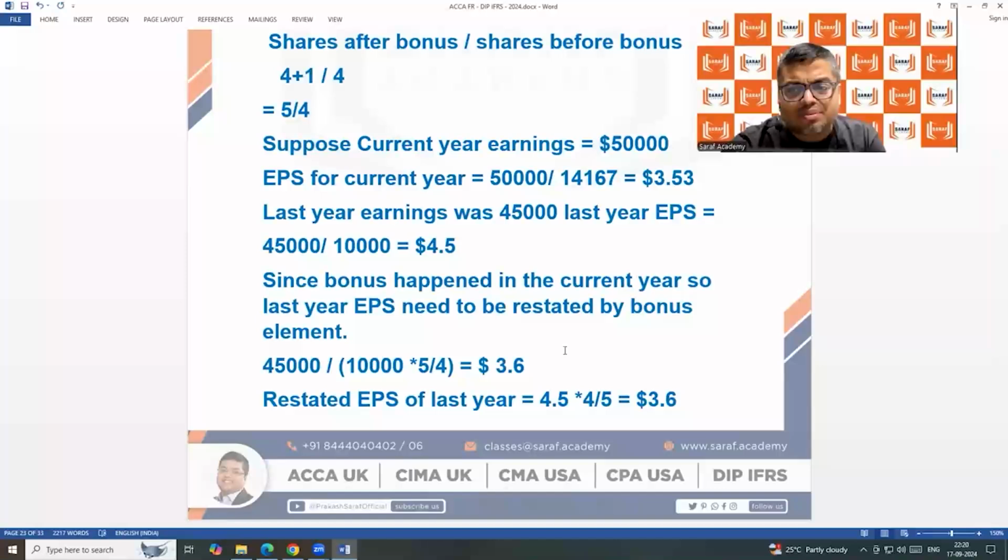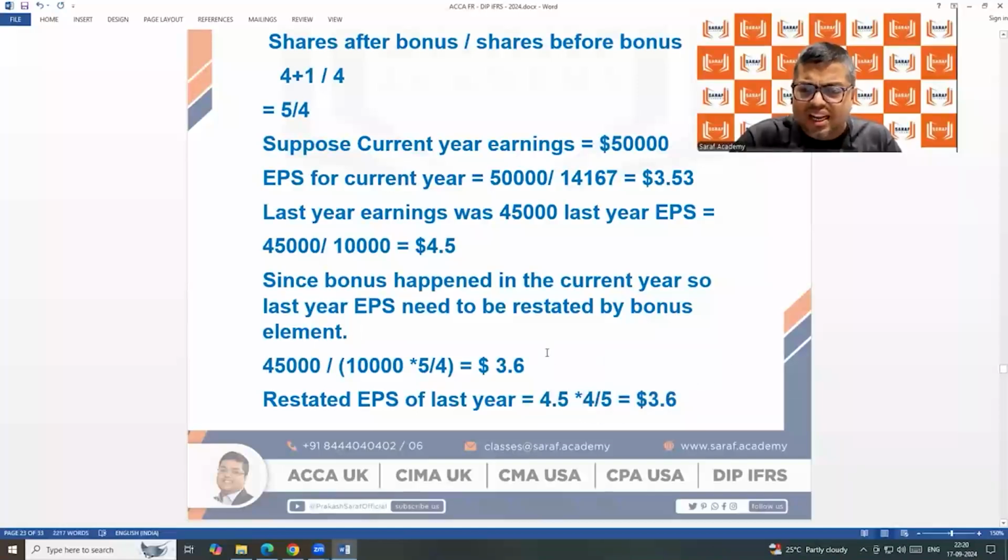Because the 4 share becomes 5 shares. So this is 4 share earnings. If the bonus is after bonus, it is 5. So what is the per share 5 share earnings? Before bonus, it was 4 share. With the bonus, it is 5 shares. So 4 share earnings each total this. But after bonus, they become 5 shares. So on the basis of 5 shares, what is the earnings per share? I'm just giving logic why it is happening.